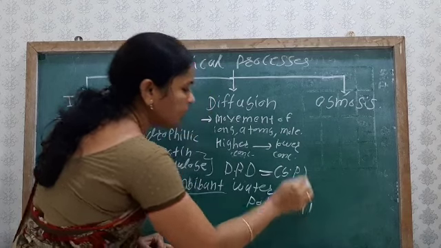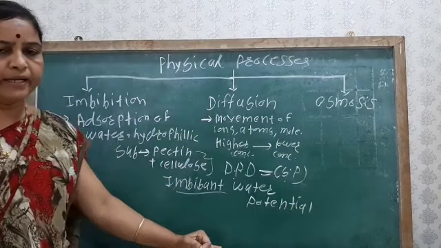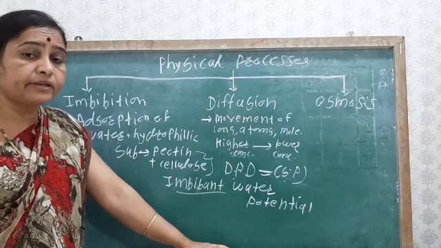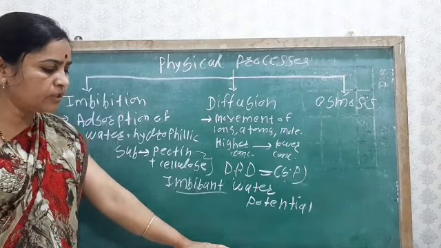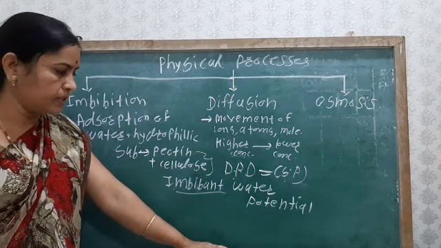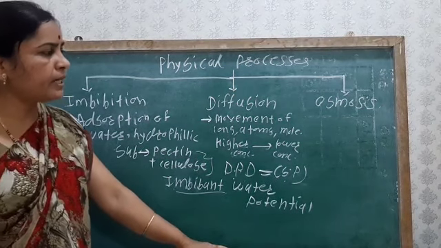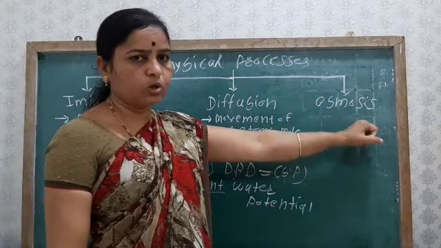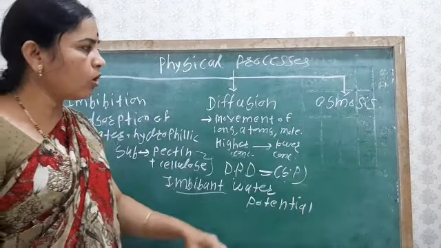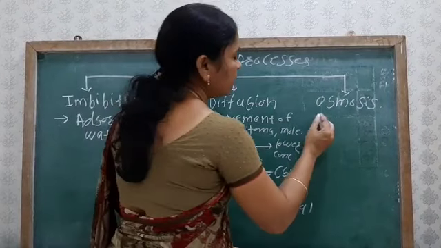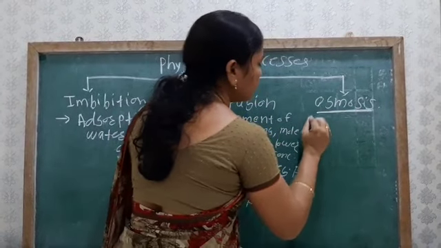It is also known as the water potential, and the water potential of pure water is always high. Okay, so that is about the diffusion pressure deficit. Then the next concept is osmosis. So what is meant by osmosis? Osmosis is nothing but diffusion.